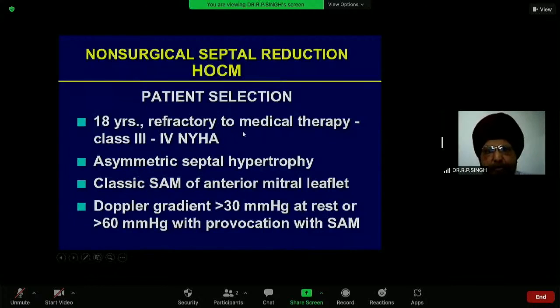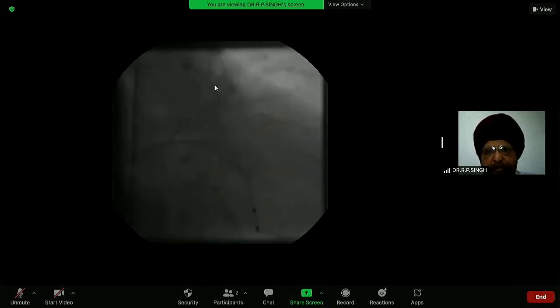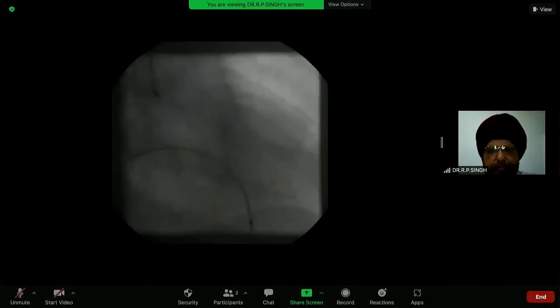The indications are age more than 80 years, refractory to medical therapy where beta blockers and everything have failed, symptomatic septal hypertrophy, classic SAM of the anterior mitral leaflet, Doppler gradient more than 30 millimeter at rest or more than 60 millimeter on provocation with vasodilators. You see, these are the 2 septal arteries which were supplying blood to that area. So I blocked both the septal arteries. And on the table, the gradient disappears and the patient remarkably improves.